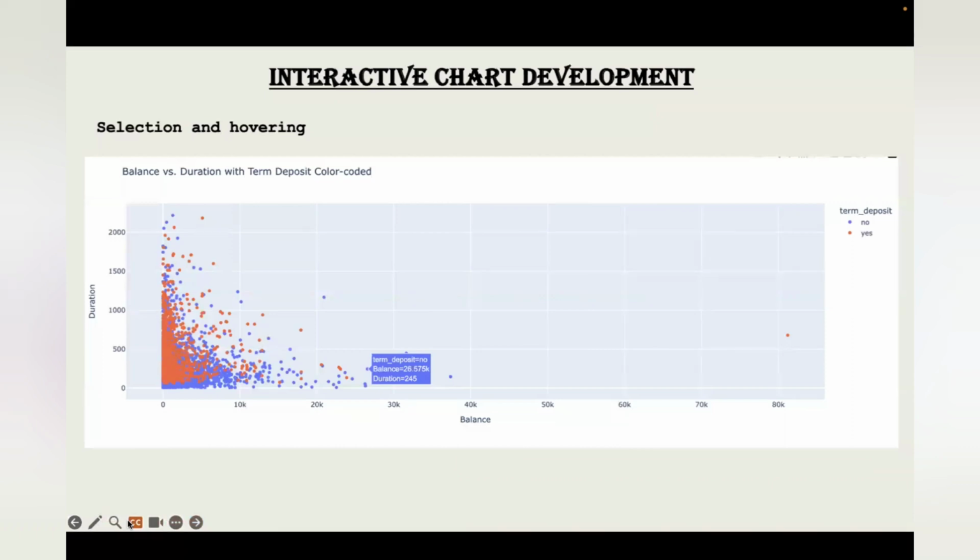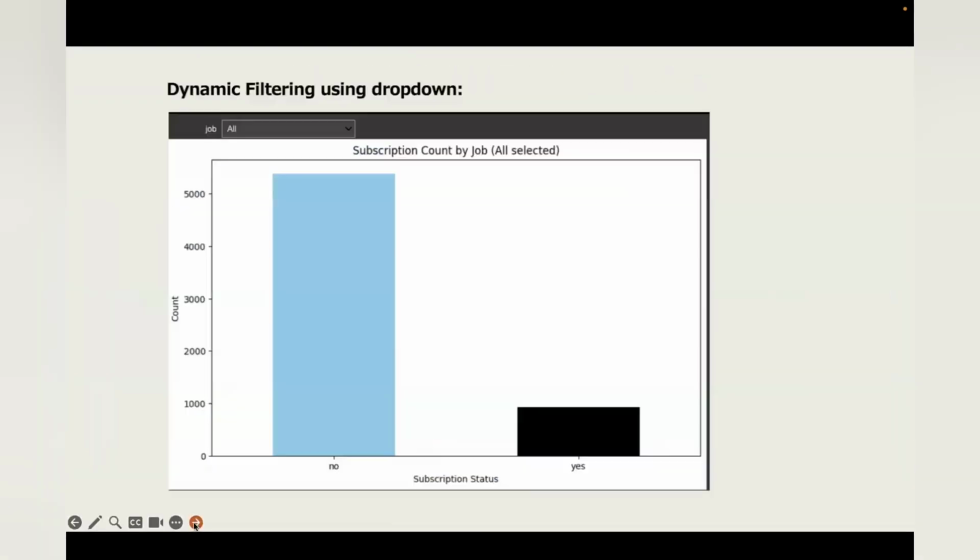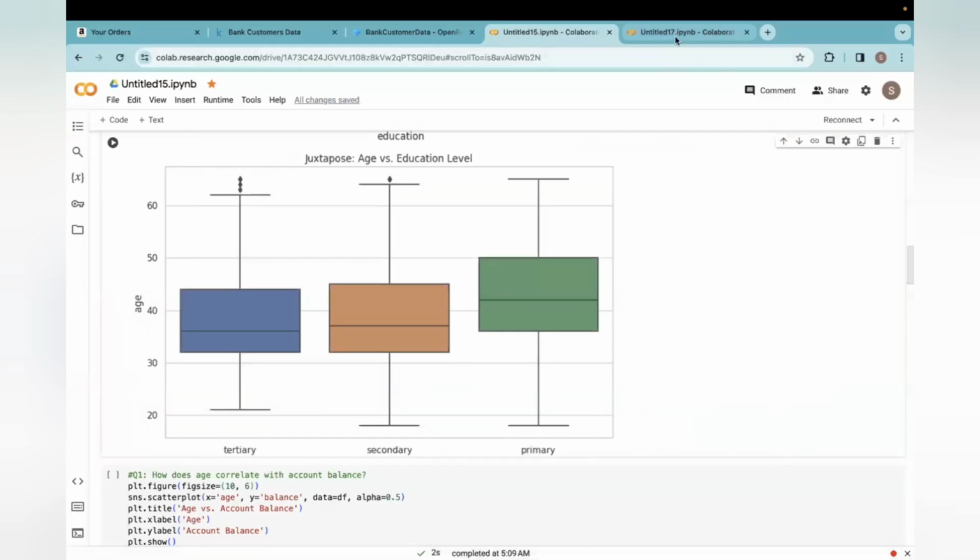Coming to the interactive chart development, now let's explore the power of interactivity with our charts using hover, brush, and slide, through dynamic visualizations that reveal hidden patterns. So this is a graph where I use selection and hovering. I'll just go to the code first.